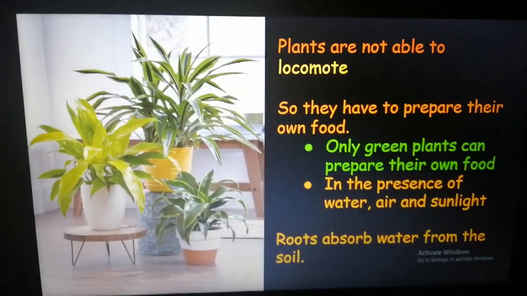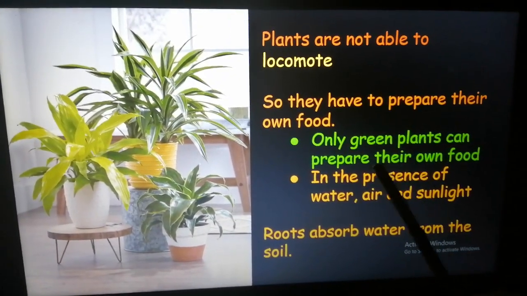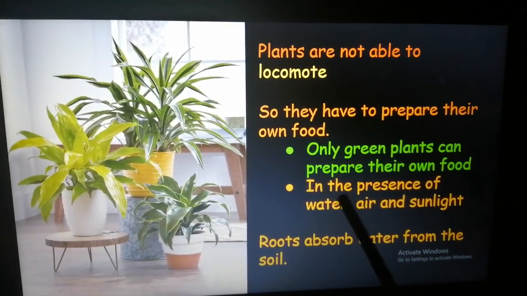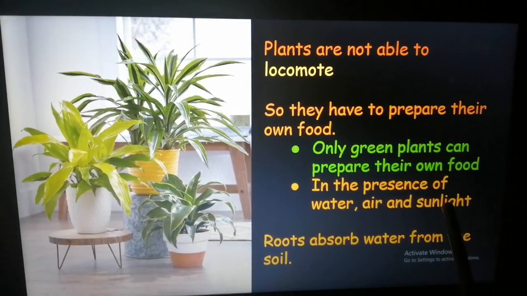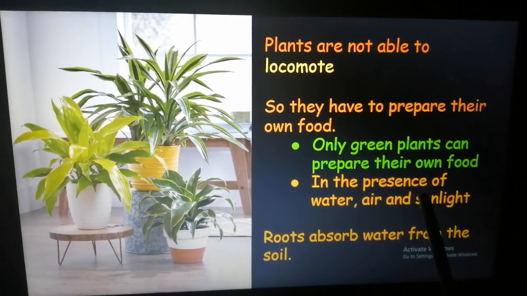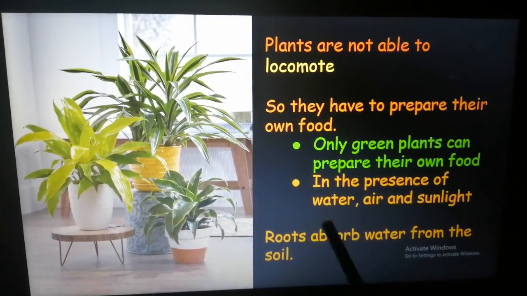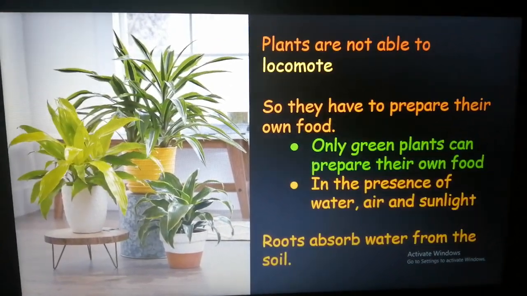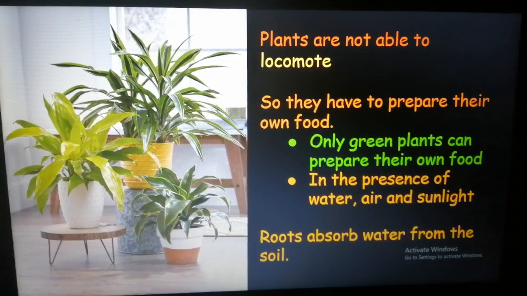Alright, and only green plants can prepare their own food, that too in the presence of water, air, and sunlight. Now, air and sunlight the shoot will get, and roots will absorb water from the soil. So now you know how plants prepare their food.